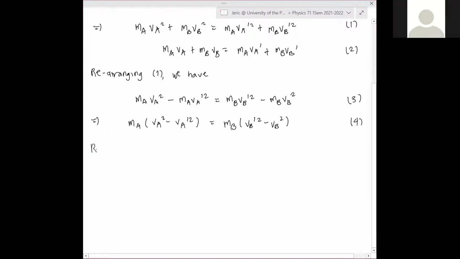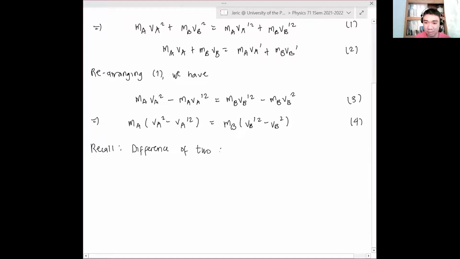Now, recall the difference of two squares. x squared minus y squared, when you factor it, is the quantity x plus y multiplied by the quantity x minus y. This is equation 5. What I will do is use equation 5 in equation 4.